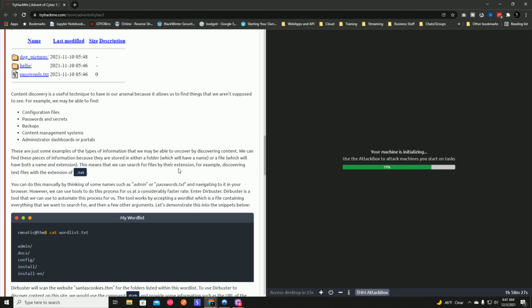Never leave the default credentials. Always try to use complex passwords, so uppercase, lowercase, special characters, numbers, things of that nature. Or invest in a password manager, LastPass, Dashlane. There are a lot that you can check out.